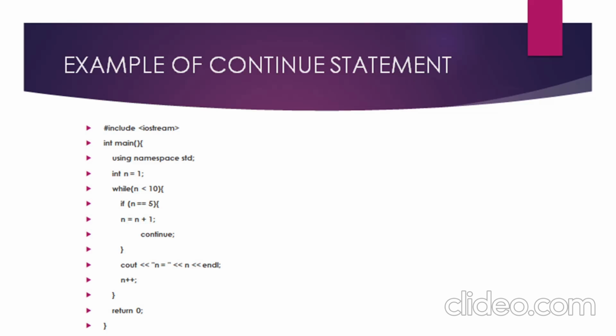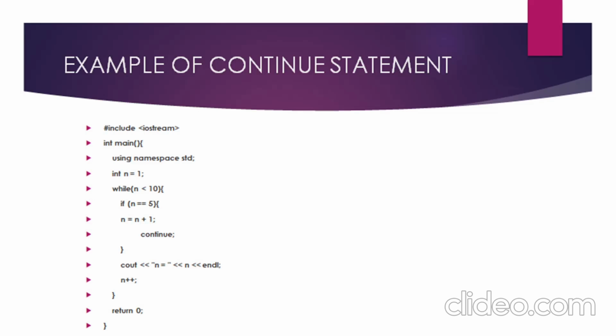We don't want to print the value of n at this moment, and we want our program to move to the next iteration. As we can see, we have included the cout statement in the while loop, but we have not included the cout statement in our if condition. So I will explain this more clearly through an example.